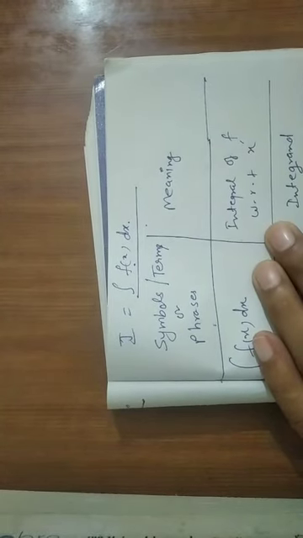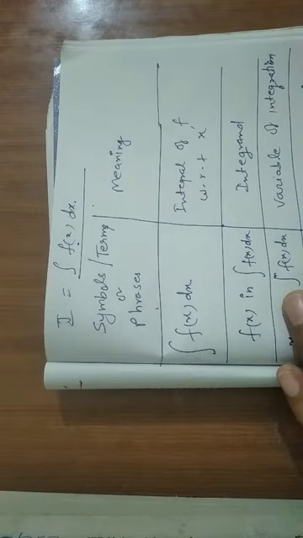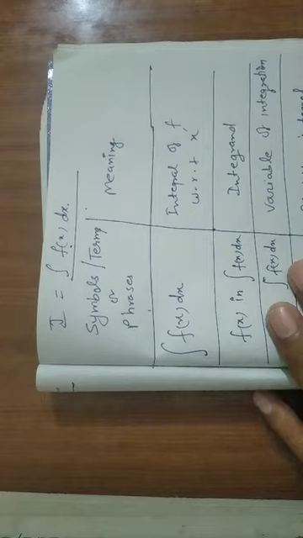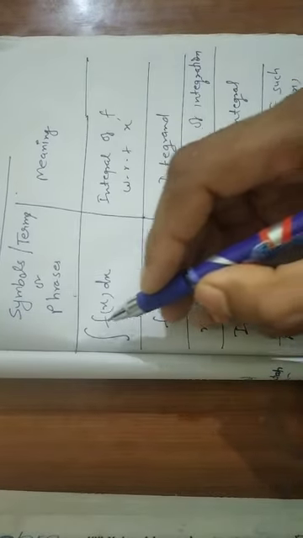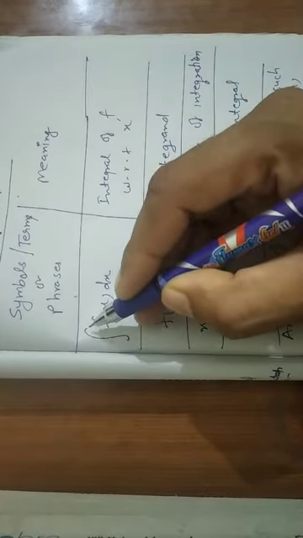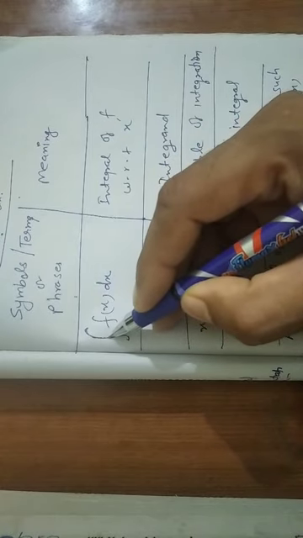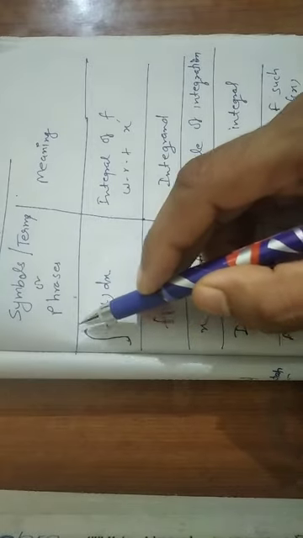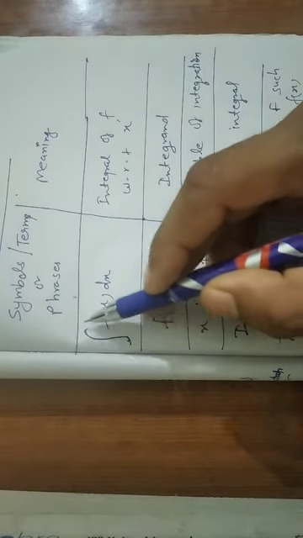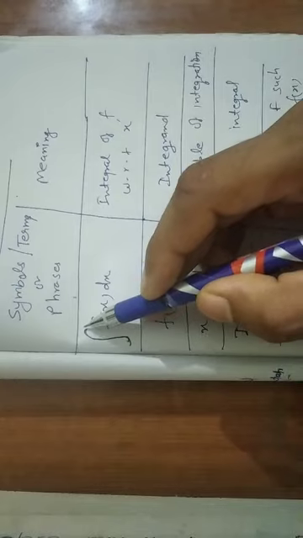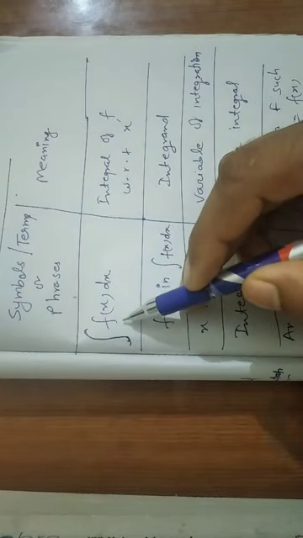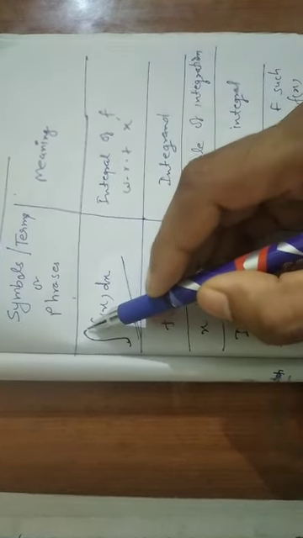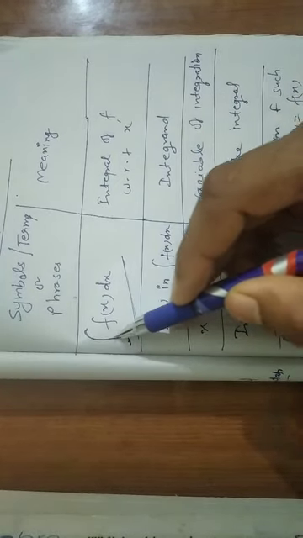Dear students, now we will understand the meaning of some symbols, terms or phrases. If you see this symbol, this is like S. This symbol and this whole term is called the symbol of integration.